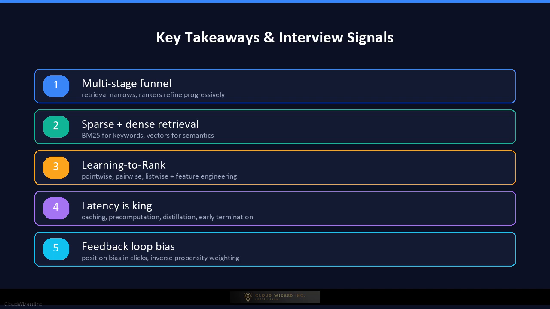Explain how caching, pre-computation, model distillation, and early termination keep end-to-end response under 200 milliseconds. Fifth, discuss the feedback loop. Clicks and engagement train the ranking model, but naive click data is biased by position, so you need techniques like inverse propensity weighting. If you can articulate these 5 points clearly, you will demonstrate senior-level search system design thinking.